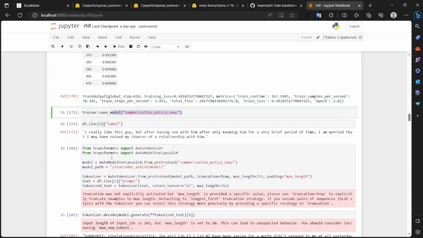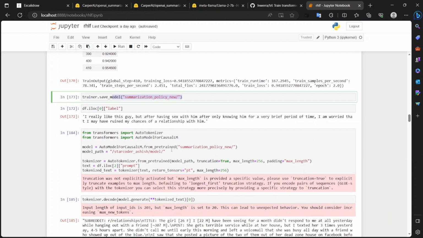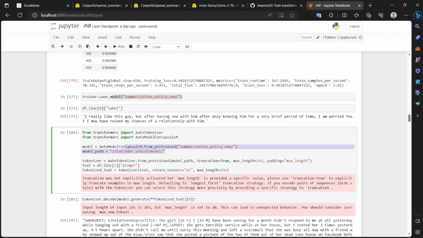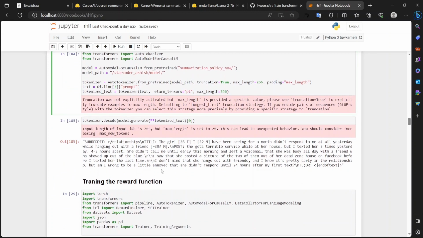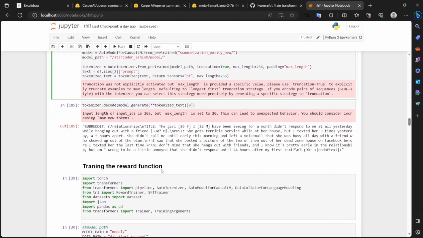Now to check how well your model is performing, you can just load your model with AutoModelForCausalLM.from_pretrained and provide the directory where you have saved your model, and similarly for the tokenizer that we did earlier. Then pass the tokenizer and use model.generate to generate a summarized result.